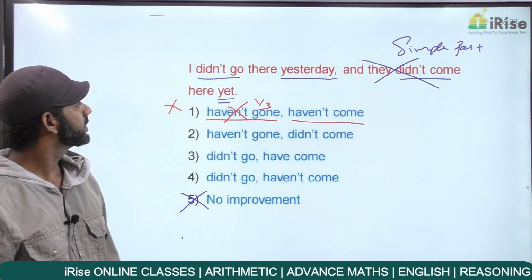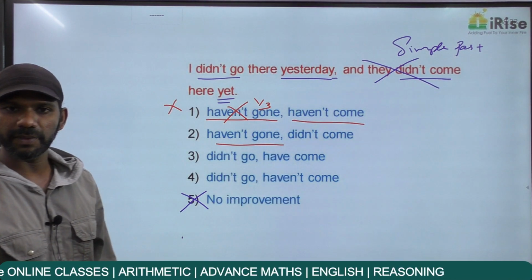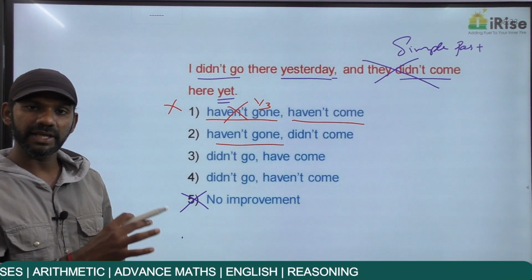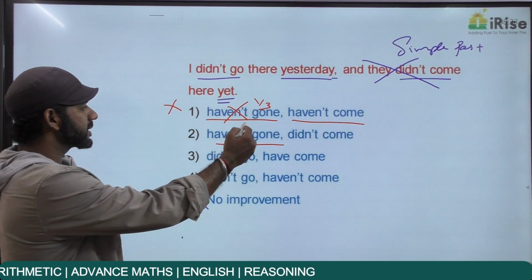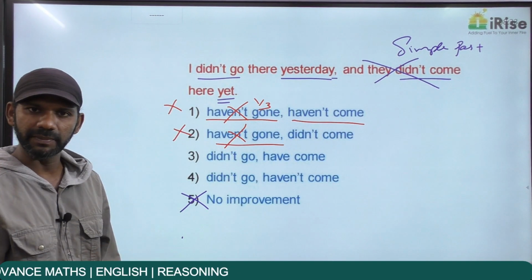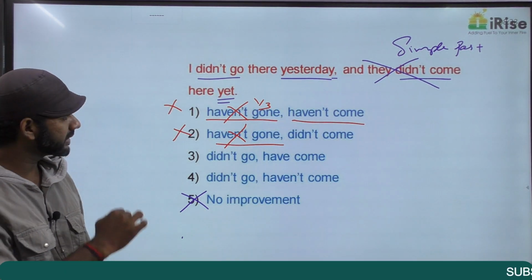Come to the second option. The same reason, I haven't gone there yesterday is present perfect. The time of the past action is mentioned here, yesterday. So we cannot use present perfect. So first idea itself is grammatically wrong. Easily option 2 is also eliminated. Come to the third option. Now we have only 2 options left, 3 and 4.